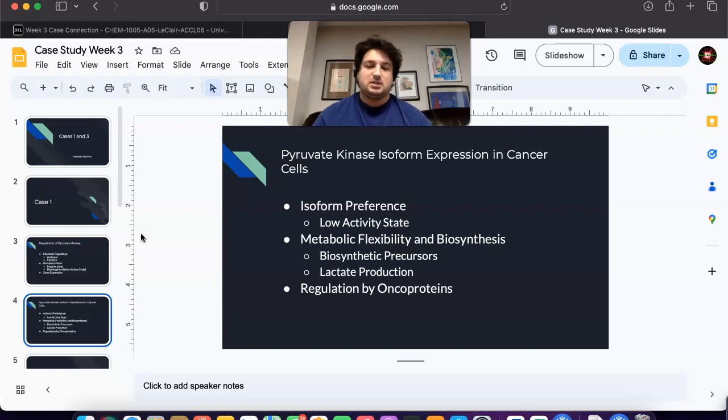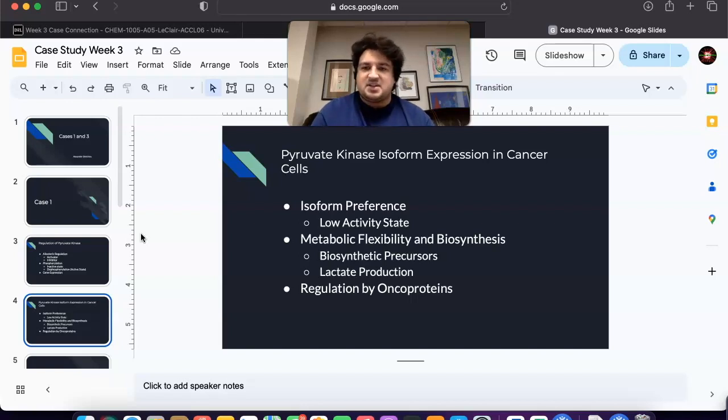Also, PKM2's low activity state supports the conversion of pyruvate to lactate rather than to acetyl-CoA, which allows glycolysis to continue, regenerating NAD plus and supporting rapid ATP production in the cytoplasm, albeit less efficiently than oxidative phosphorylation.